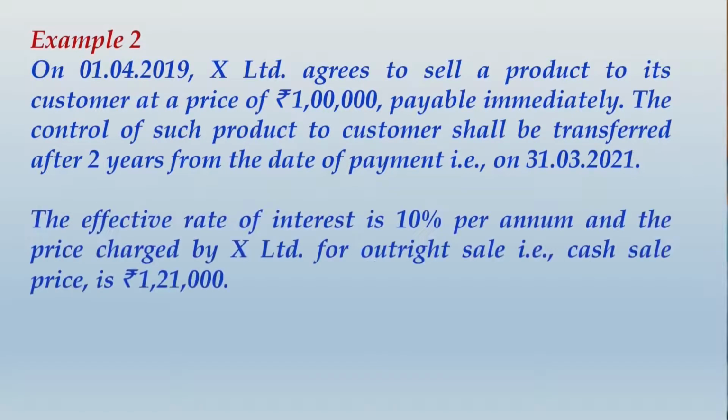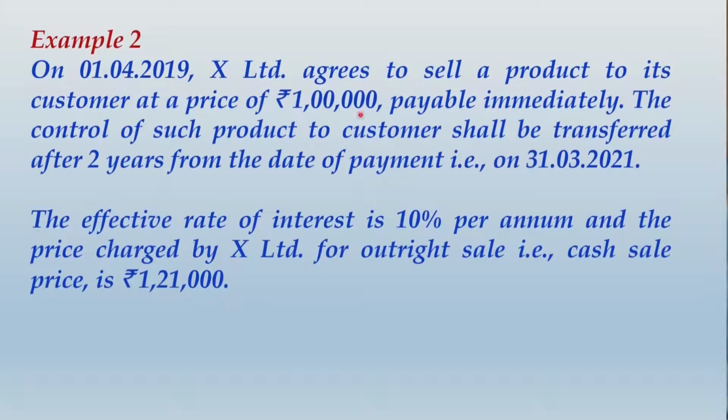So the effective rate of interest is 10% per annum, and the price charged by X Limited for an outright sale, that is the cash sale price, is 1,21,000. So we are very clearly observing one thing: someone who is paying an immediate amount on the transfer of control, that customer would pay 1,21,000.